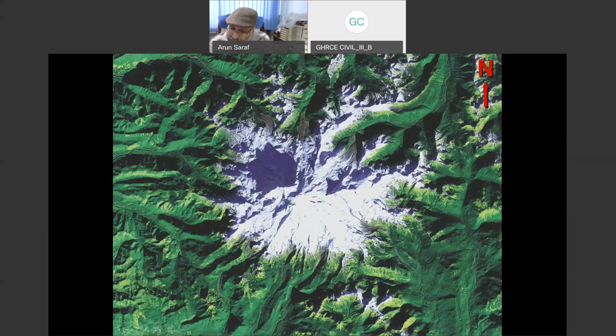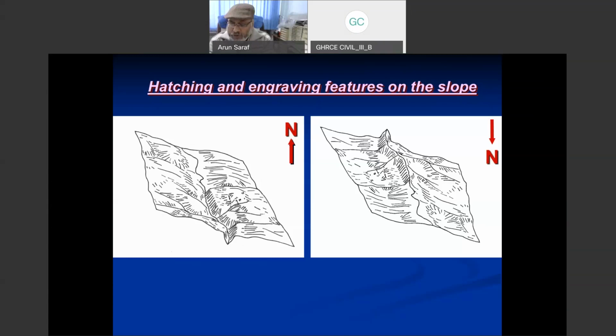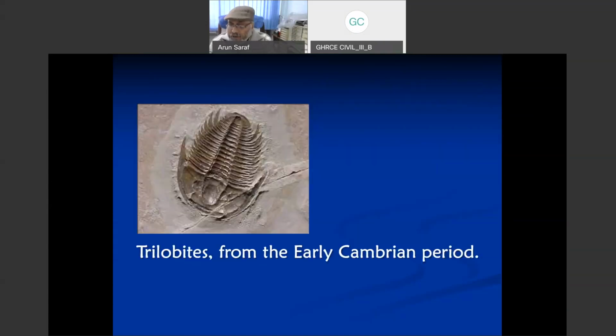So in the drawings, whoever has drawn this was very careful that the river should flow in the valley, so that the valley should appear as a valley. Therefore, the hatching and engraving has been done accordingly. But if somebody rotates it by mistake, you will see a completely wrong perception. Paleontologists, those who study fossils, also face this problem, and sometimes they play with this FTPP, that is, the false topographic perception phenomenon.